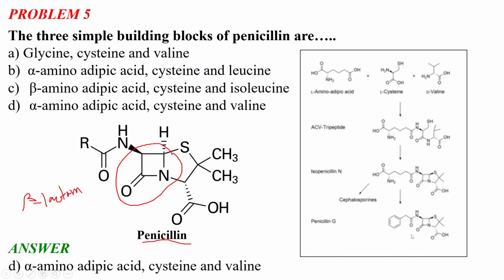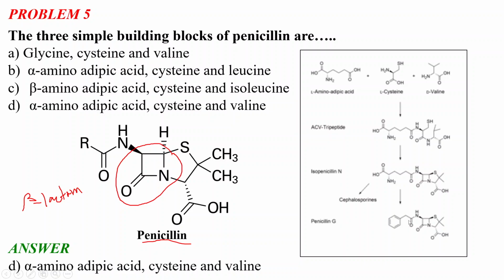So in this way the penicillin biosynthesis happens. First there is an ACV tripeptide formation, and after that there is isopenicillin N formation, and from this cephalosporins can also be formed, and we have penicillin G. So there are two types of penicillin, one is penicillin G and another is penicillin V.